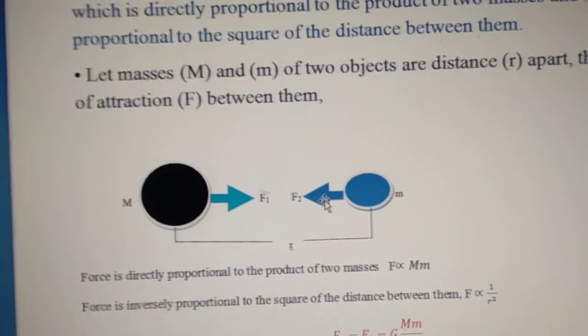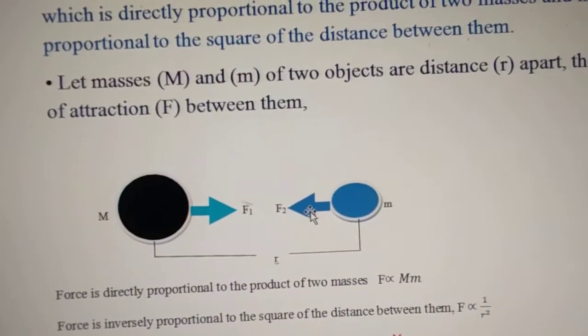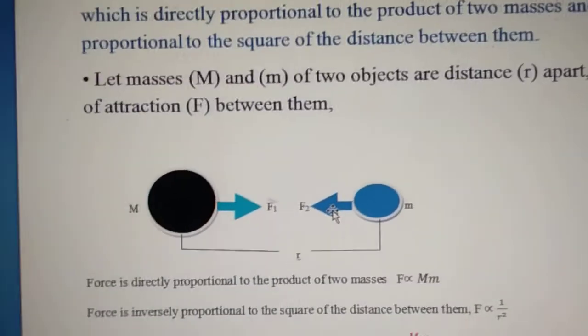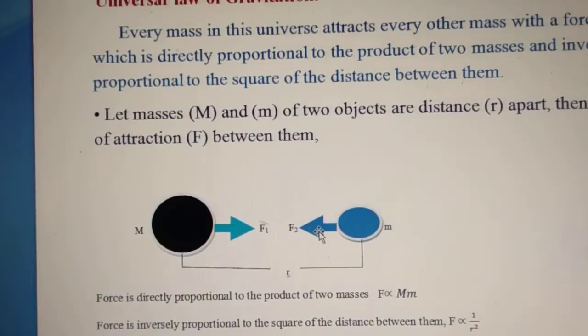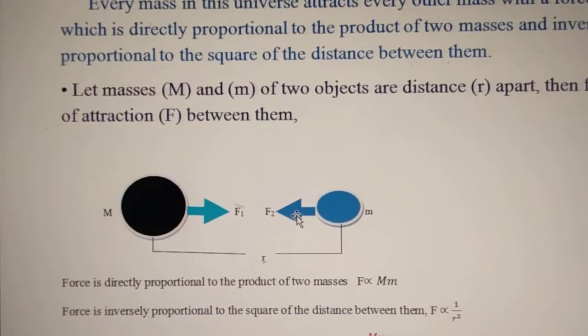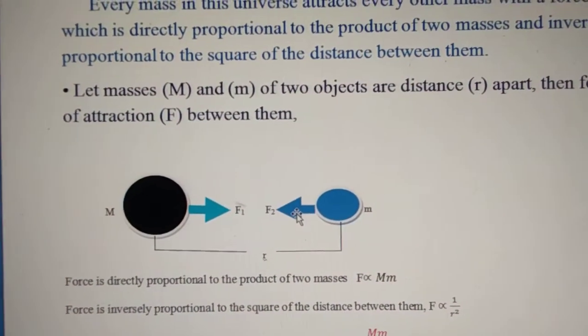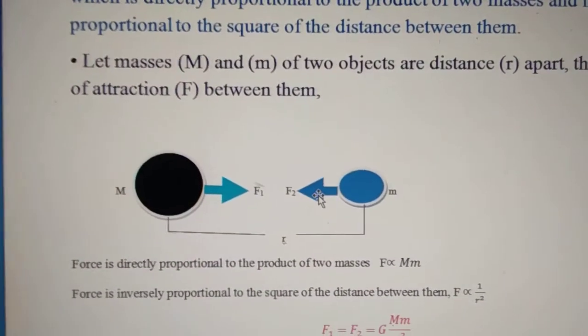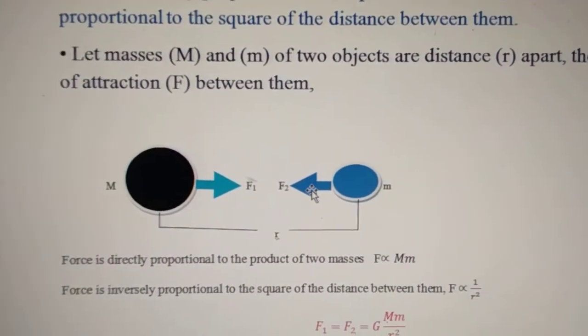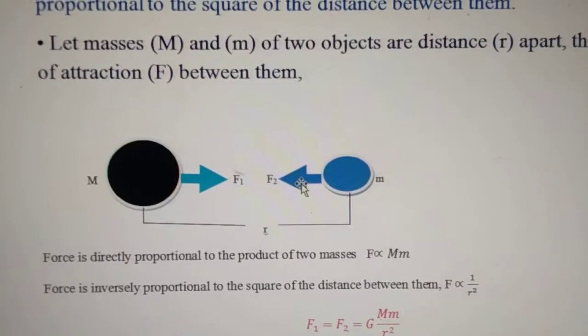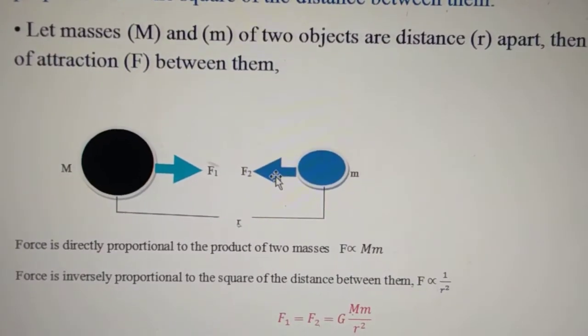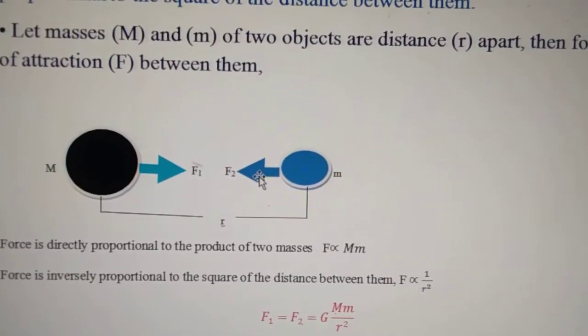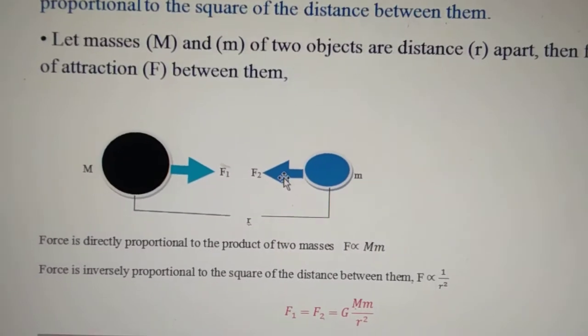I can mention this with an equation: F is proportional to M and m, and it is inversely proportional to the square of the distance between them. F is inversely proportional to 1 divided by r square.